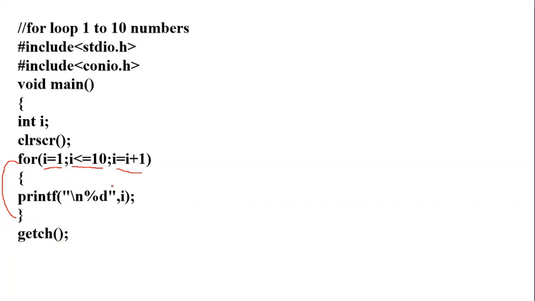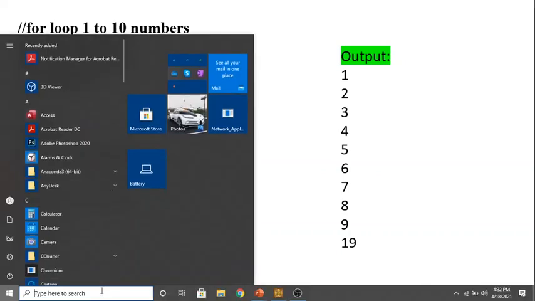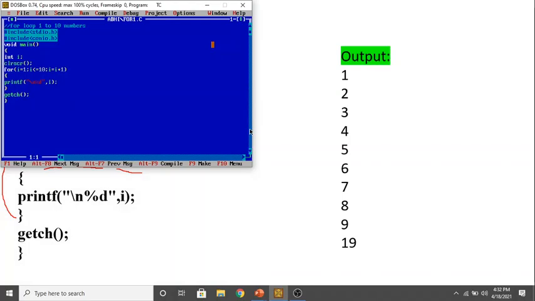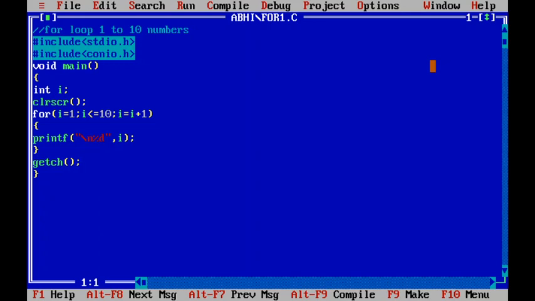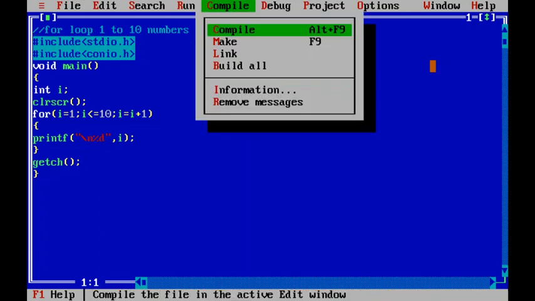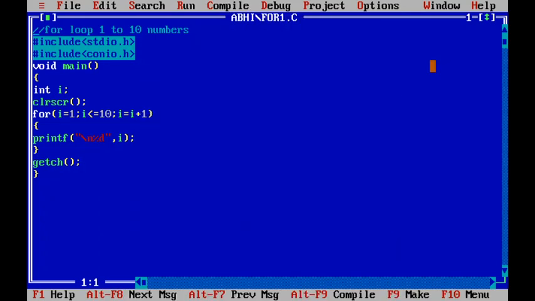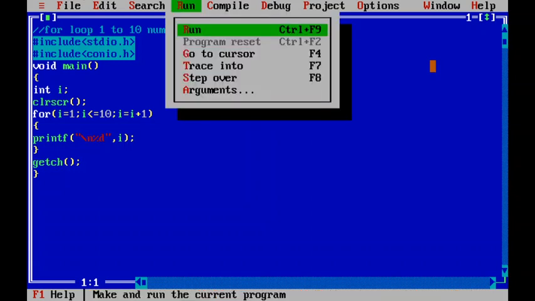We'll check with the C language compiler also. This will be the expected output. For more visibility, I am displaying this. Now we move to the Turbo C compiler. The same program we check with the C language and we try to modify the program also. The same program I am displaying here, compiling. Now I am executing this with Alt R.